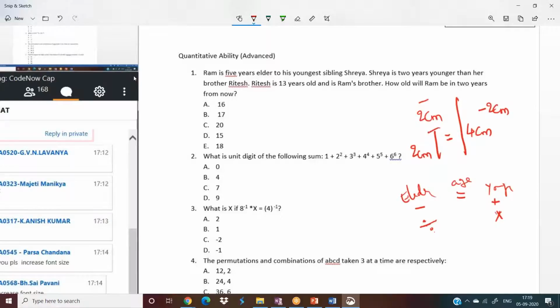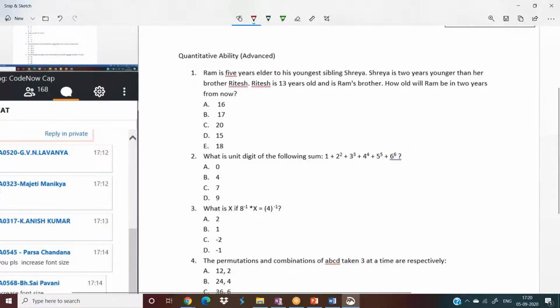You have to divide the age of the elder one and multiply the age of the younger one. For example, if I say Sriram is twice as old as Ravi. If Sriram's age is X, Ravi's age will be, since Sriram is already twice, we have to divide Sriram's age by 2 to get Ravi's age. Or else, if Ravi's age is R, then you have to multiply this by 2 to get Sriram's age. Remember, we multiply the younger one and divide the elder one. Similarly for minus and plus also.